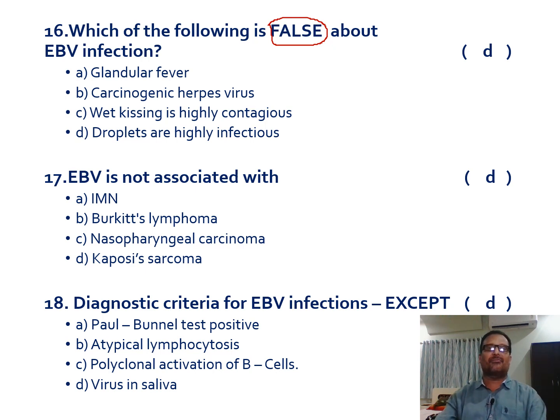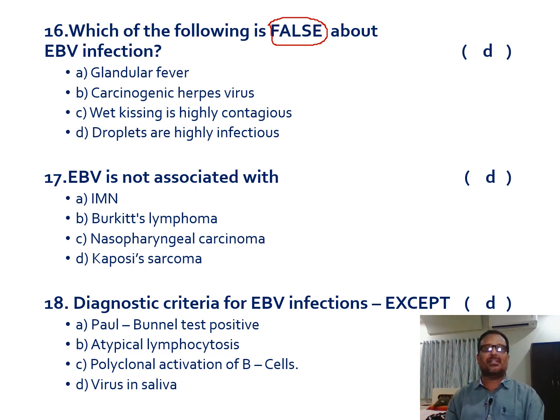One is glandular fever. Yes, Epstein-Barr virus produces an important disease, infectious mononucleosis, because of severe sore throat with fever and severe painful cervical lymphadenopathy. This is known as glandular fever. So glandular fever is related to Epstein-Barr virus. It's a carcinogenic herpes virus. Yes, this is the virus which produces Burkitt's lymphoma as well as nasopharyngeal carcinoma. So Epstein-Barr virus is associated with cancers.